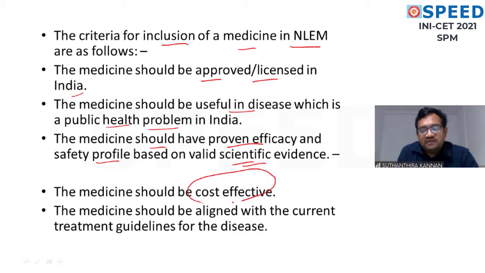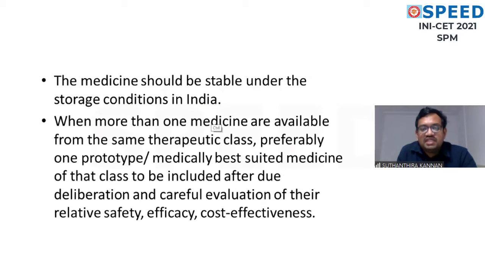Medicine should be cost effective. Medicine should be aligned with the current treatment guidelines of the disease. That is another very important point. So: approved or licensed and used for a public health problem of India, proven efficacy and safety profile, cost effective, and aligned with current treatment guidelines. And the medicine should be stable under storage conditions, as we have variable climatic conditions in India. When there is more than one medicine available in the same therapeutic class, the medically best suited medicine of that class should be chosen.